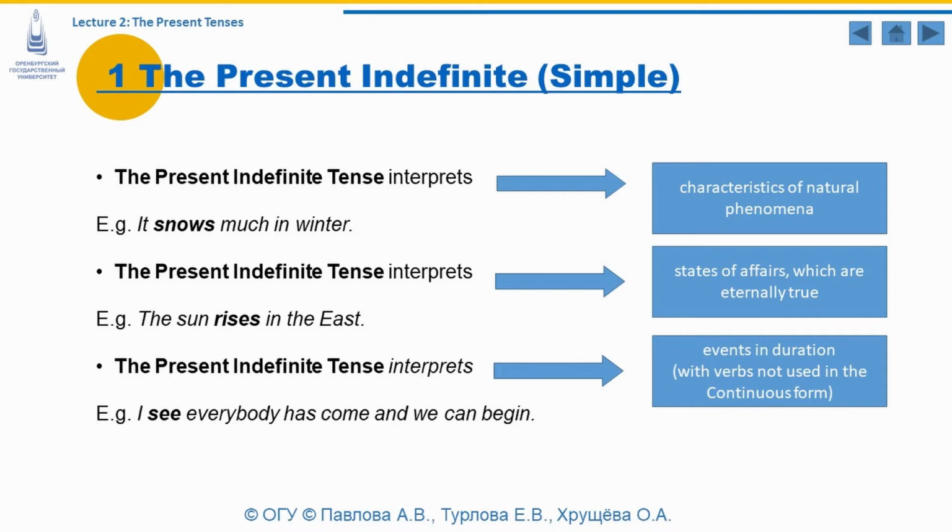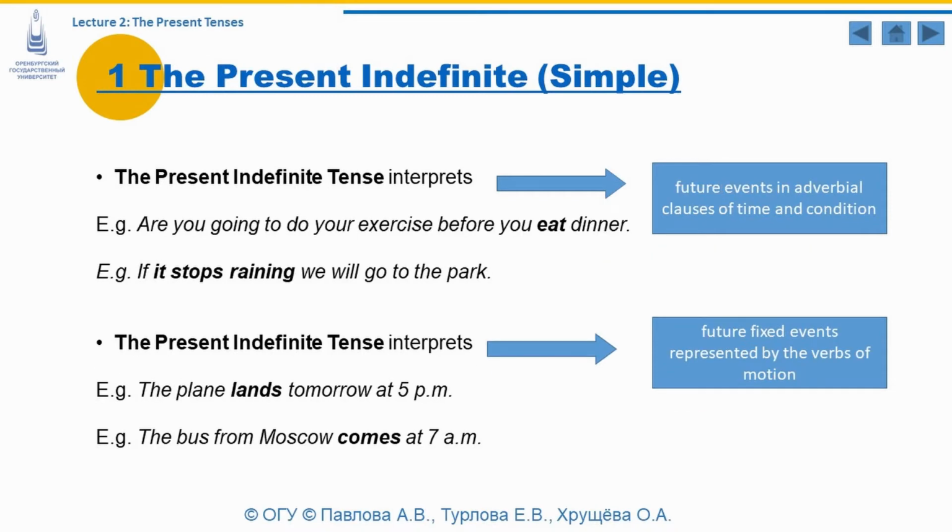The present indefinite tense may also interpret events in duration with verbs not used in the continuous form. I see everybody has come and we can begin. Here, the verb see is used in this particular meaning of the events in duration, so I understand. The present indefinite or present simple may also interpret future events in adverbial clauses of time and condition. For example, are you going to do this exercise before you eat dinner? So the verb, which is used in the form of eat, indicates future events, and it is used in the adverbial clause of time, before you eat dinner.